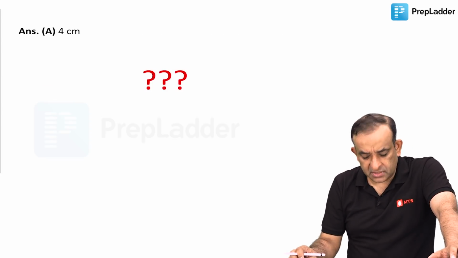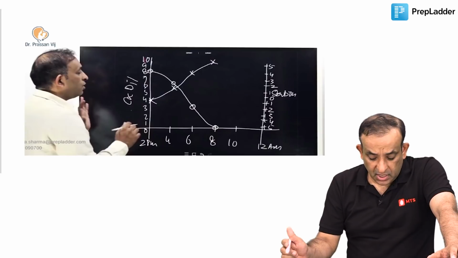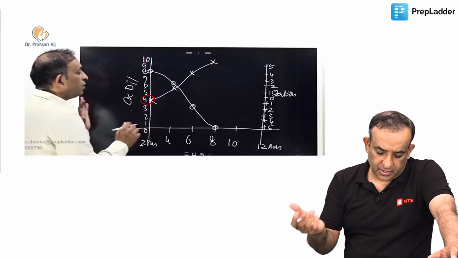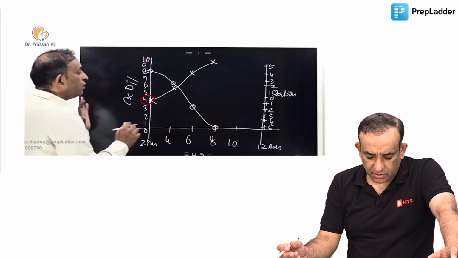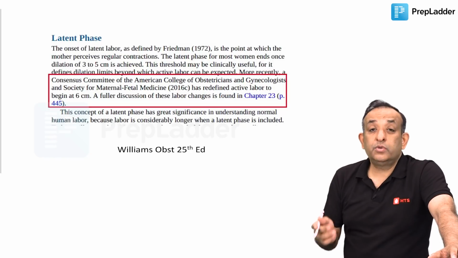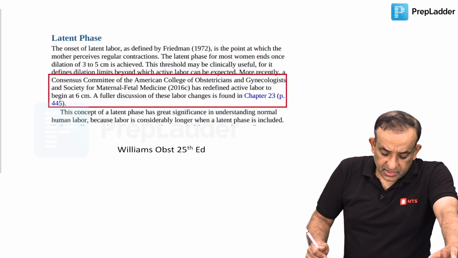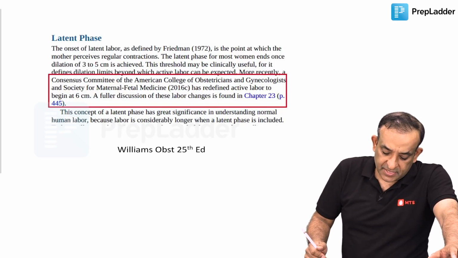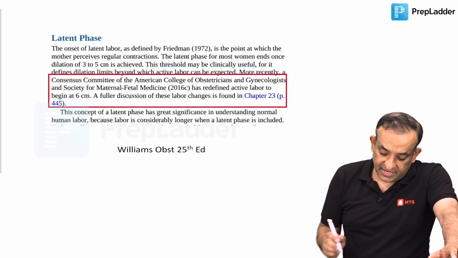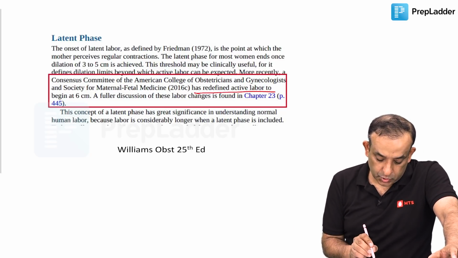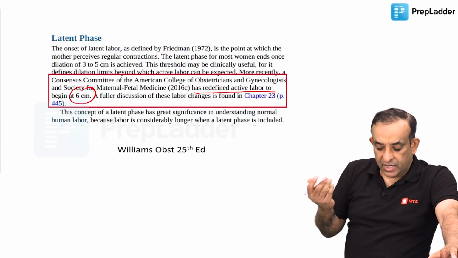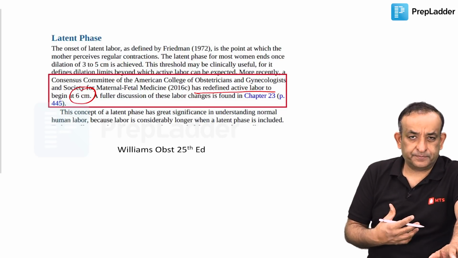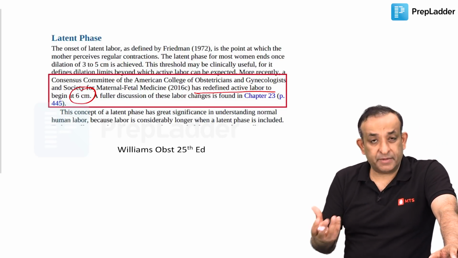So let's come to this. The answer is 4 centimeters. Now there's a lot of doubt about this. Why? Because, like I've taught you, I start plotting the partogram at 4 centimeters onwards. But let's see what the Americans say. The Consensus Committee of the American College of Obstetricians and Gynecologists and the Society for Maternal-Fetal Medicine has redefined active labor to begin at 6 centimeters. So when active labor starts at 6 centimeters, then why should you plot before that? That's what the Americans say.